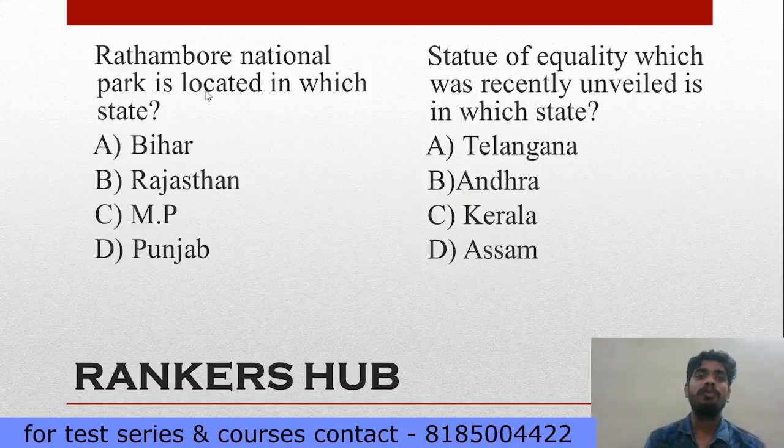Next one, Ranthambore National Park is located in which state? Option A is Bihar. Option B is Rajasthan. Option C is Madhya Pradesh. Option D is Punjab. This is a directly static question. Your option is Rajasthan, because Ranthambore is also famous for the tiger. In the examination, they will ask you, which of the following national parks is famous for the tiger? Your option is A. You can study in both ways.